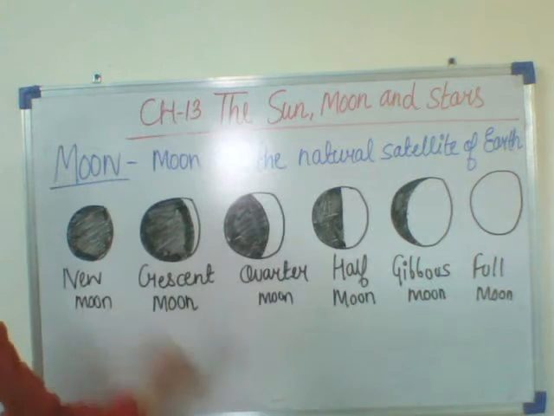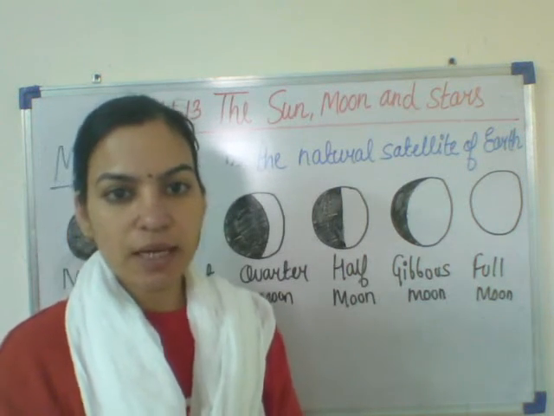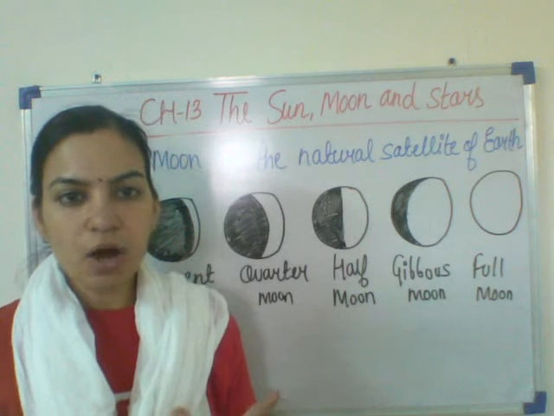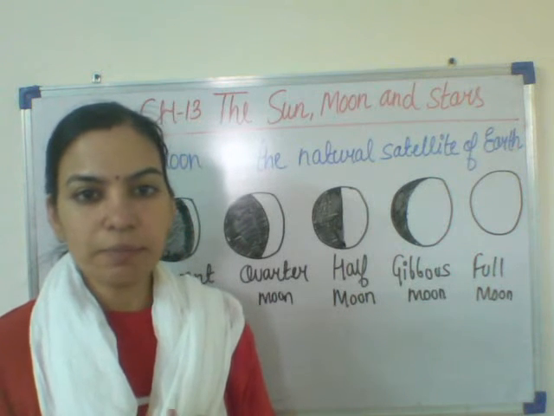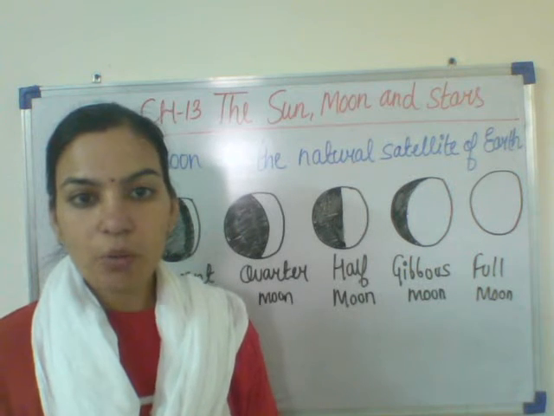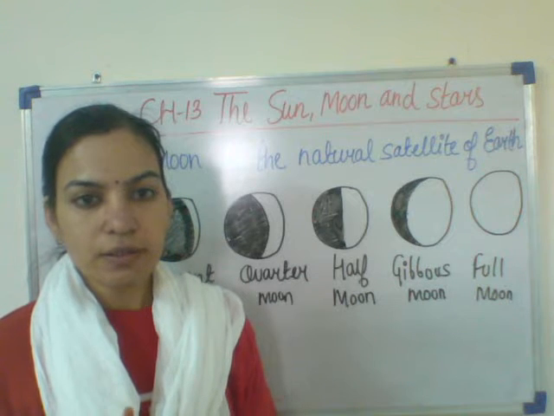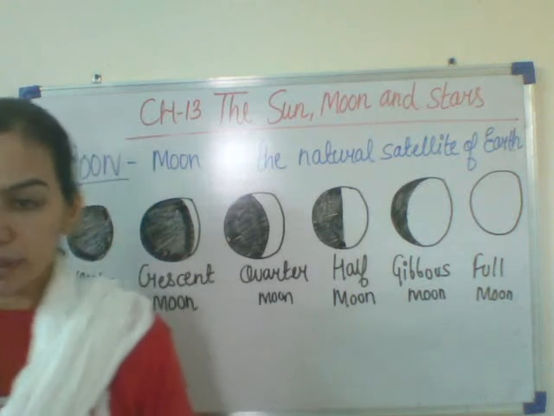So, what is the moon? The moon is the natural satellite of the earth. What is a satellite? A satellite is an object that moves around a planet. All the planets move around the sun, and around each planet, the satellites move in a particular path.